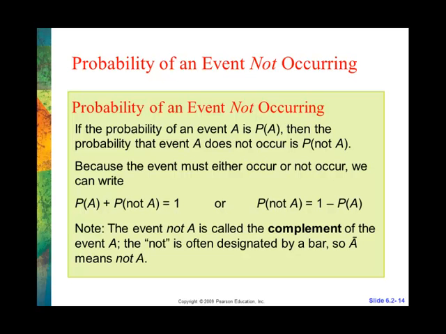And it's called the complement because they add together and become a total package. Sometimes you see a bar. Sometimes you see something that looks like an apostrophe. Sometimes you see a hooked angle, and I'll draw some of these out in class so you can see them. There are different things that denote not A, and it just depends on the book, on who's writing it and which one they were taught. You'll see there's like 3 or 4 of them, but they all just mean the probability of A not occurring.